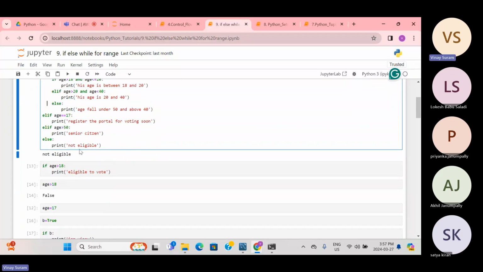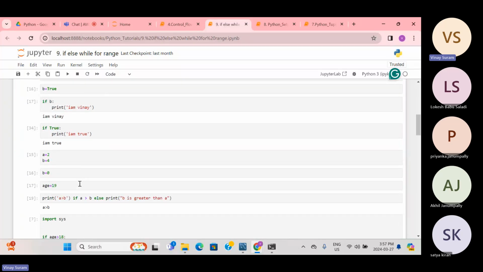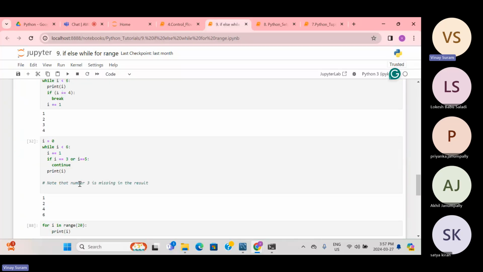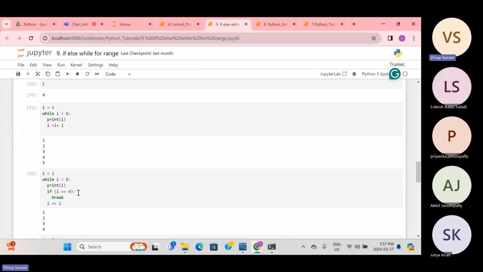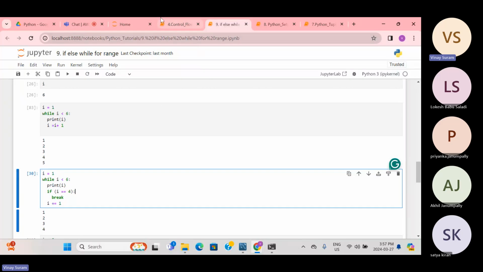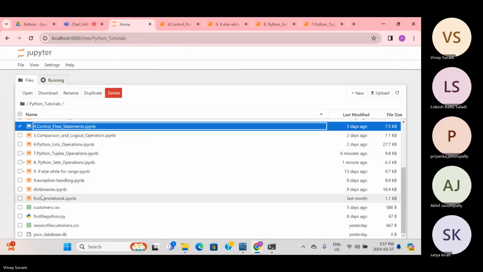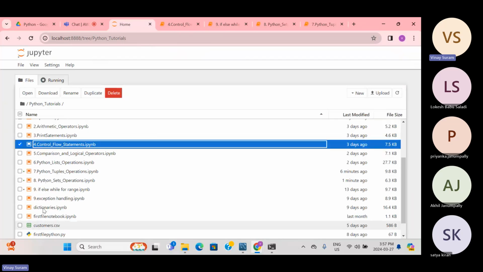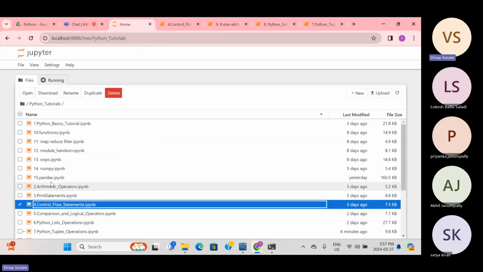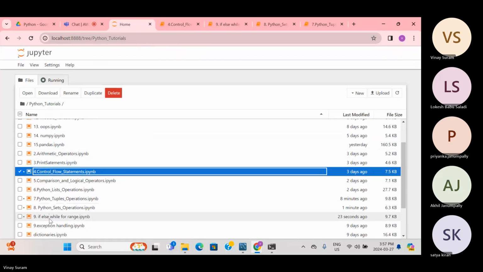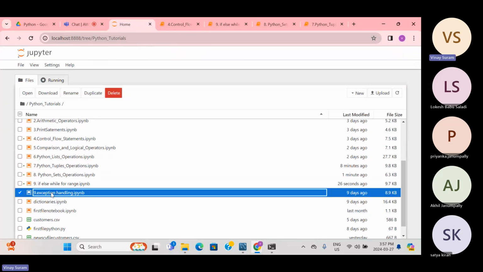Again, all these things are the same, so I'm skipping this part because we already learned it. You can go through the recordings if you didn't go through break and continue statements. Then the if else statement is done, and next we'll be going through exception handling.